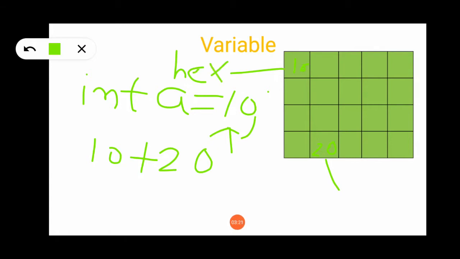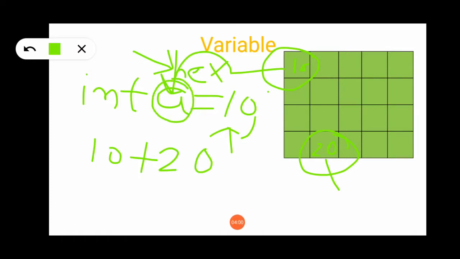So it is very difficult to remember the address of 10 and the address of 20, because all the addresses are in the form of hexadecimal, and as human beings, as programmers, we are not comfortable with the number system, we are comfortable with the naming system. So we will do a simple thing. We will give some name to this memory location where the value 10 is stored, which is nothing but a. So a is a variable for us in programming.